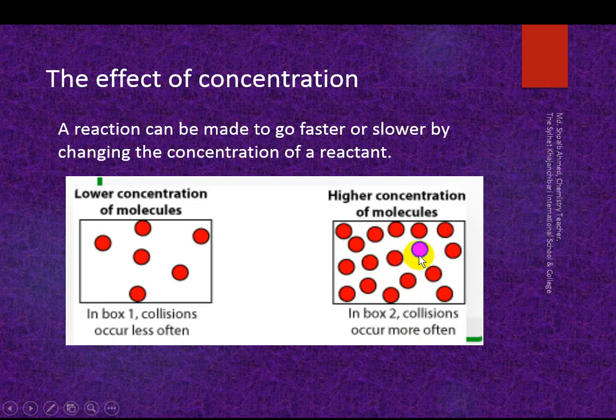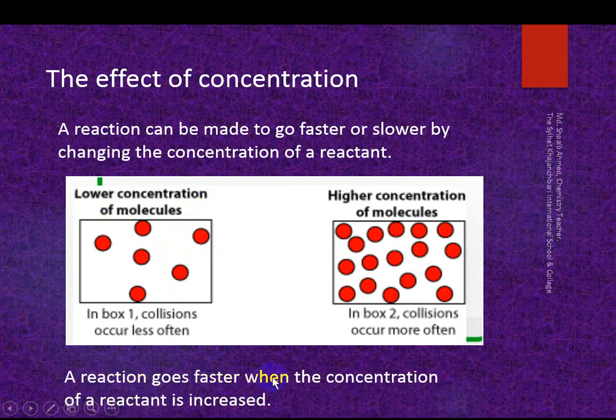So here the number of particles is more, when there is high concentration. More particles, so more collisions, so more successful reactions. So we have understood a reaction goes faster when the concentration of the reactant is increased.